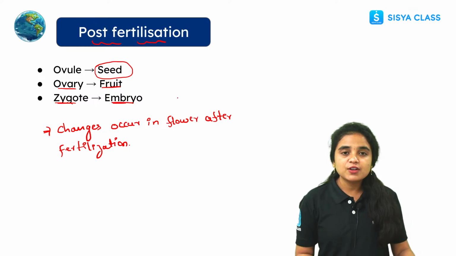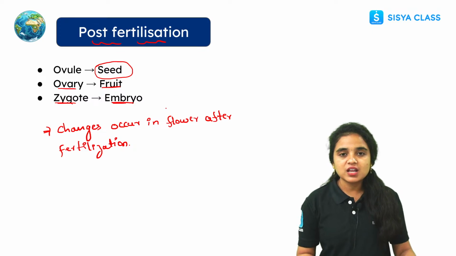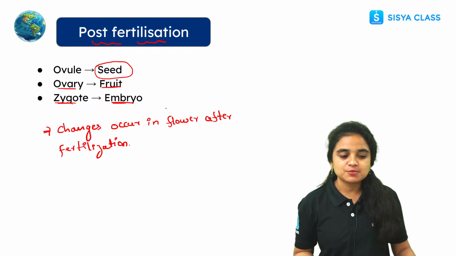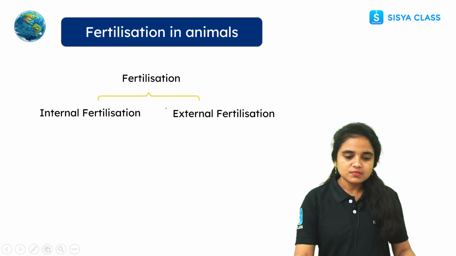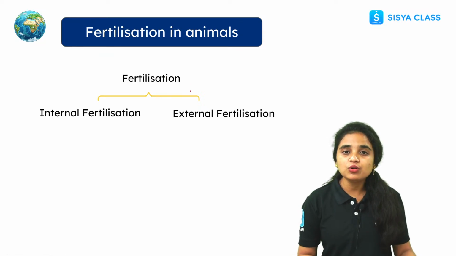So this is how post-fertilization happens in the flower after the fertilization process has occurred. And fertilization also happens in animals in two different ways.